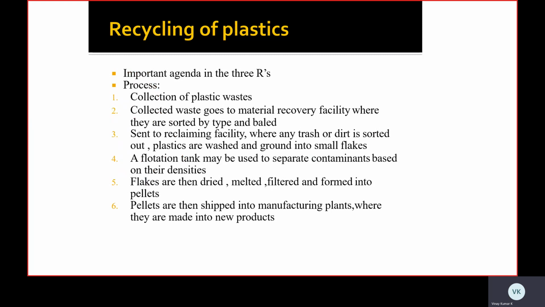Then the important agenda is the process, that is, collection of plastic waste. The collected waste goes to material recovery facilities, then is sent to a reclaiming facility, and a flotation tank may be used to separate the contaminants. Flakes are then dried, melted and filtered, and the pellets are then shipped to manufacturing plants.